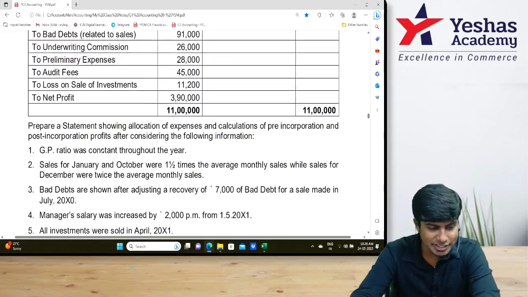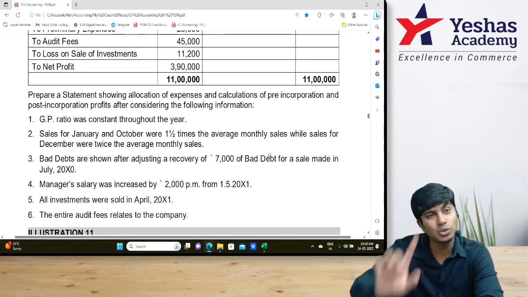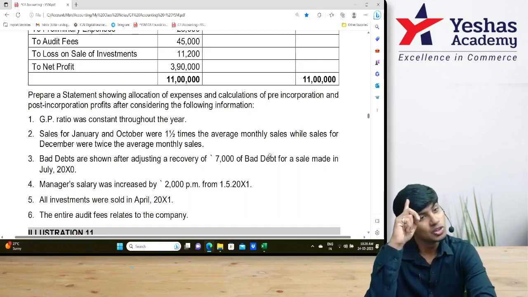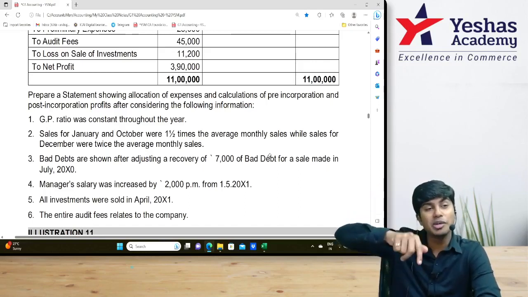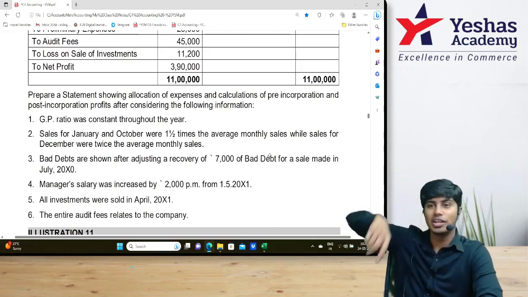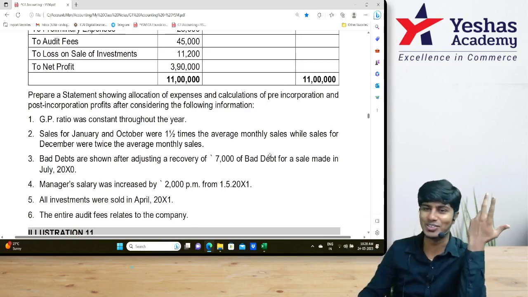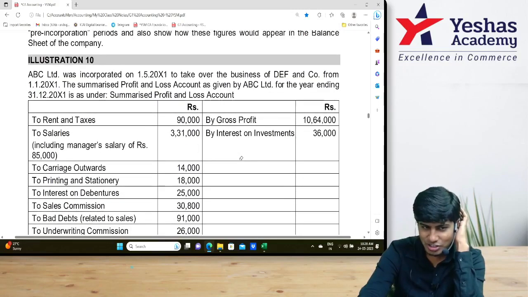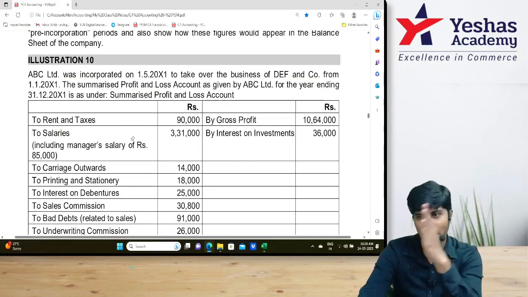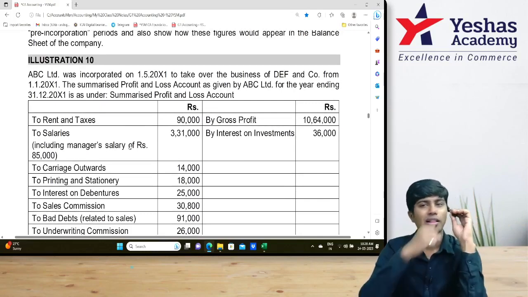Now come down to this adjustment here. It says 7,000 of bad debt, that is recovery of bad debt for a sale made in July 2010. When was the sale made? July 2010. When was the bad debt recorded for? July 2010. Is that pre or post? Pre. Take your time, don't give a wrong answer. July 2010 is a period before incorporation. So bad debts recovered of 7,000 should be pre.